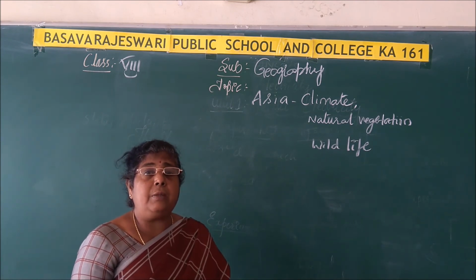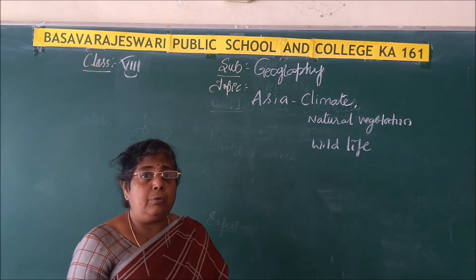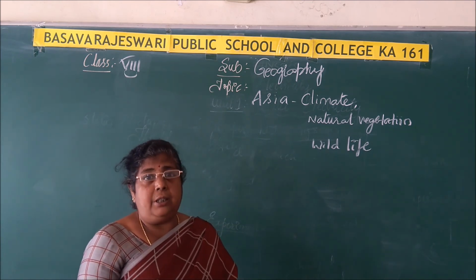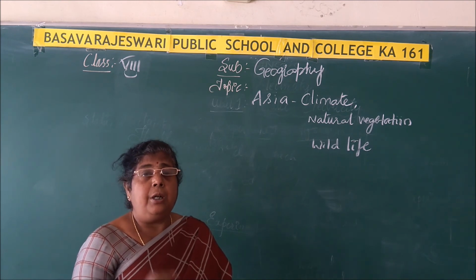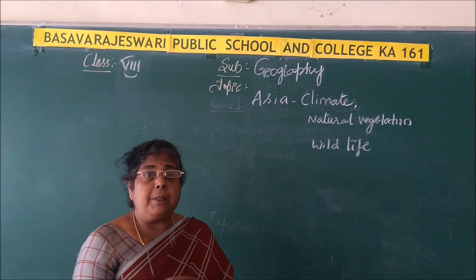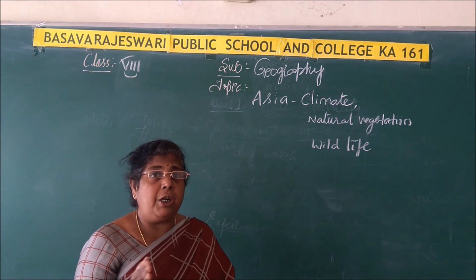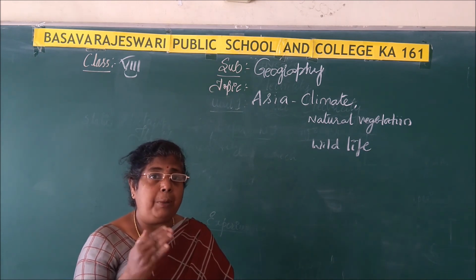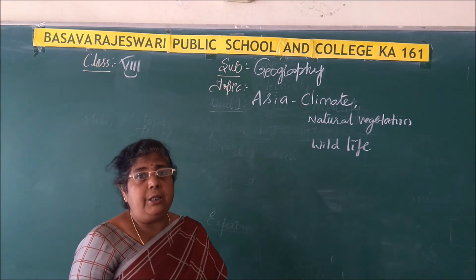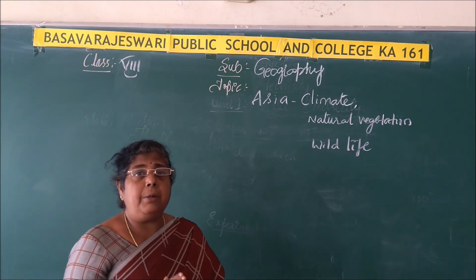We can give one more example related to the climatic conditions: Verkhoyansk and Oymyakon in Siberia, the least temperature, and also the highest temperature in Jacobabad in Pakistan. This example we can refer to for extreme temperatures, but not related to annual rainfall. For annual rainfall, Mawsynram and also the Thar desert are good examples for the annual distribution of rainfall.